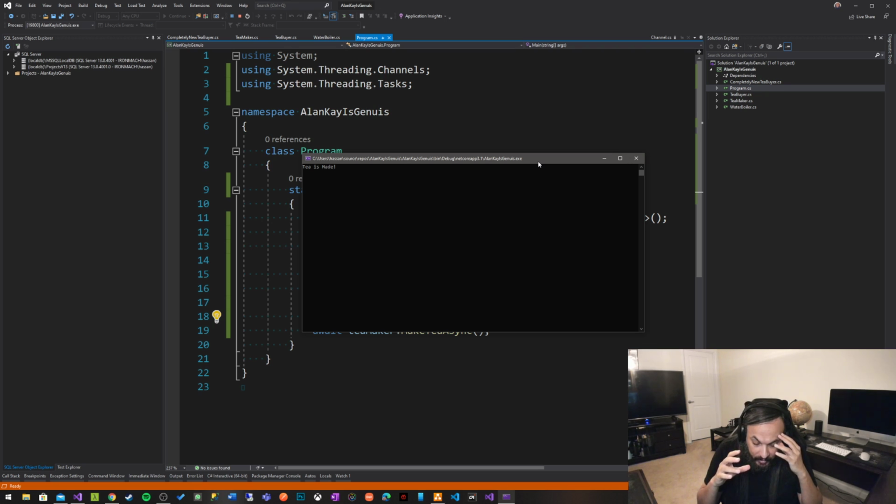This is Alan Kay's dream of having objects in object-oriented programming be completely and utterly separate from each other, as long as they adhere to some sort of a contract. For instance, let's say you have a class that requires you to make two calls from the same class. Let's say you're verifying if something exists, and then maybe you're updating that thing. So you verify that it exists first, and then you update it, right?